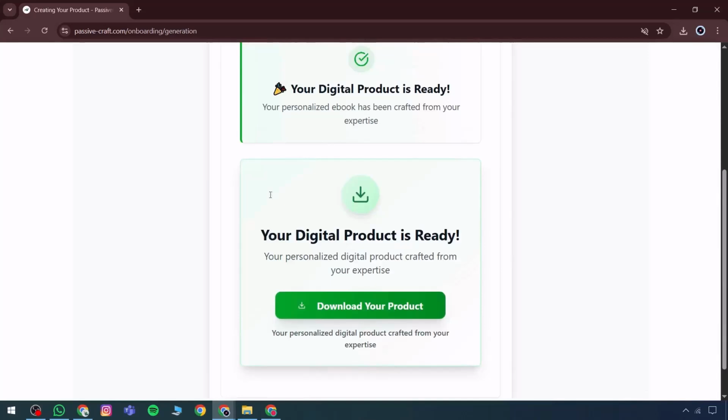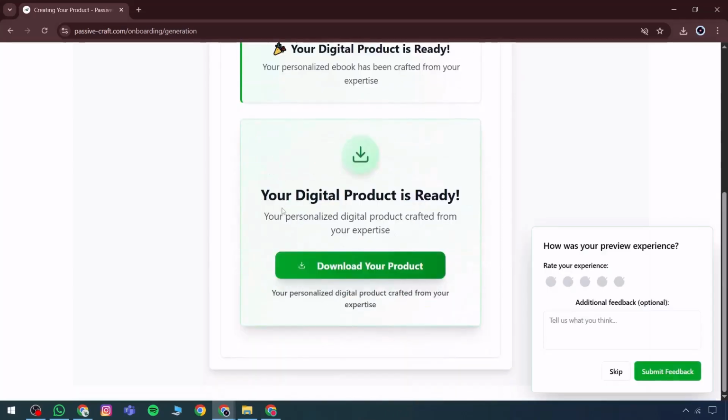It then provides the option to select a title. Once the title is chosen, a cover can be added. After selecting the cover, the platform proceeds to generate the full structure. At this stage, the entire ebook is created from beginning to end. The structure is now complete, and it confirms that the digital product is ready for immediate access. A personalized digital resource has been crafted based on your expertise.